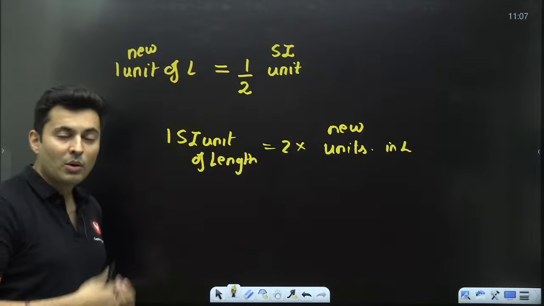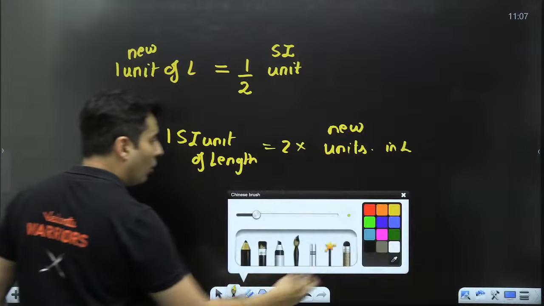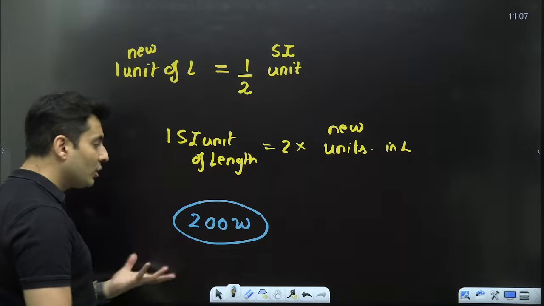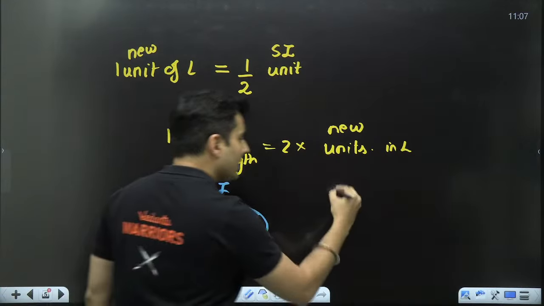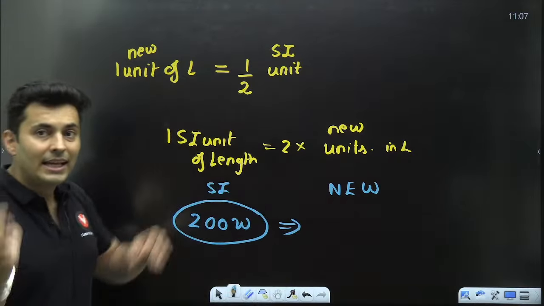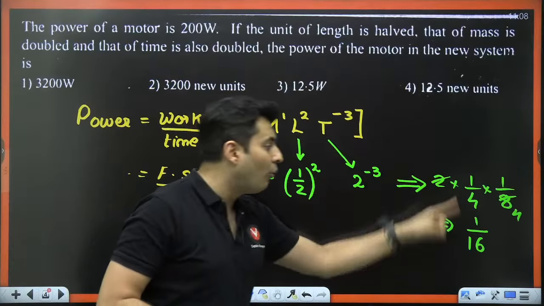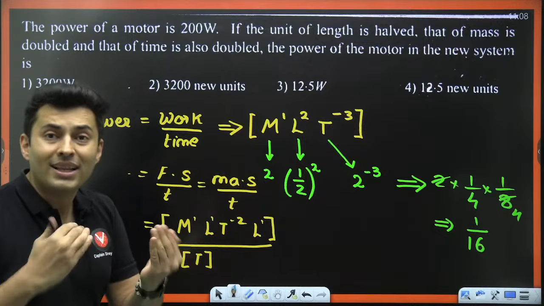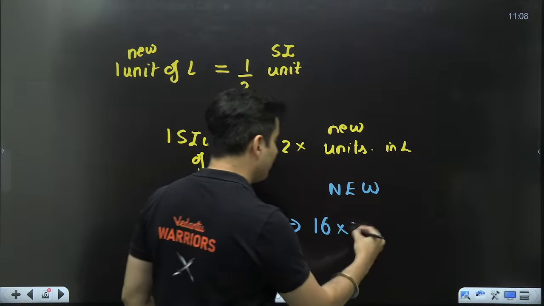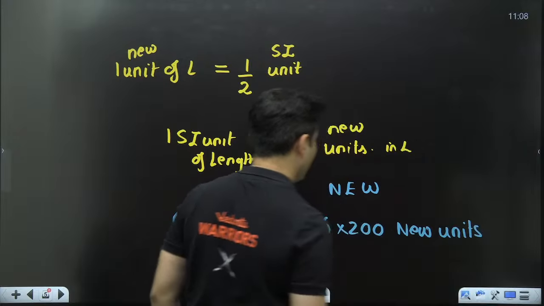What should happen? If I tell you the old power is 200 watts, this is in SI. In the new unit, what should happen? If the length was halved, it becomes 2 times in the new unit. In the same way, if the unit has become 1/16th, it should become 16 times of this 200 in the new units. Exactly.